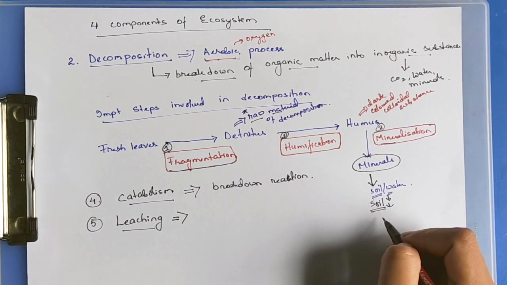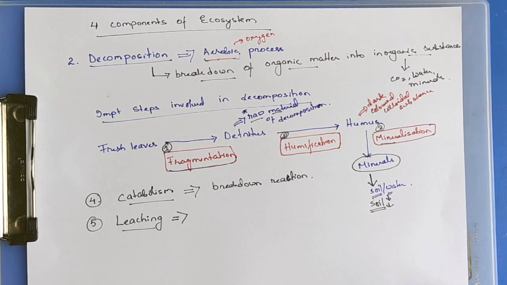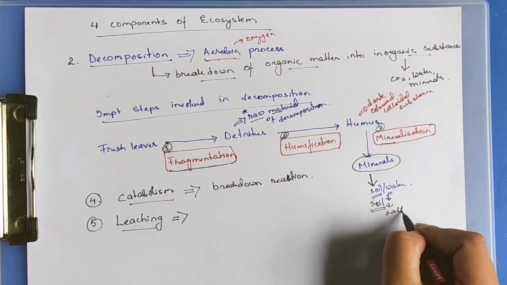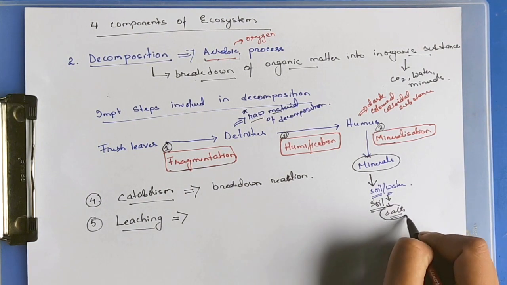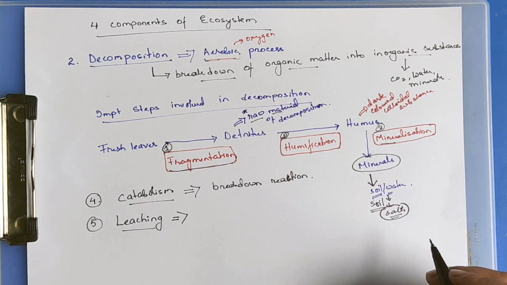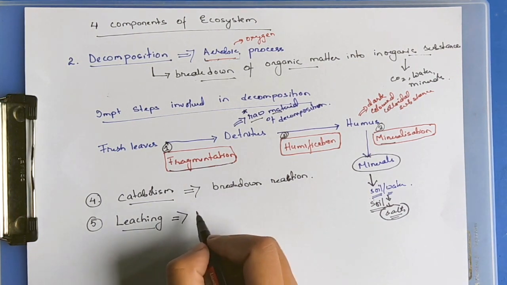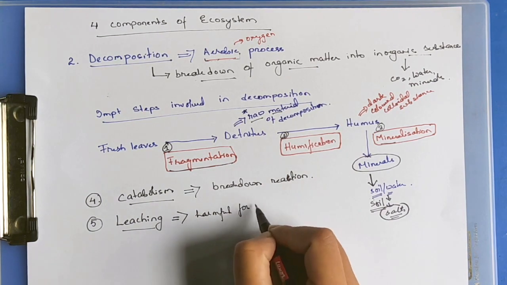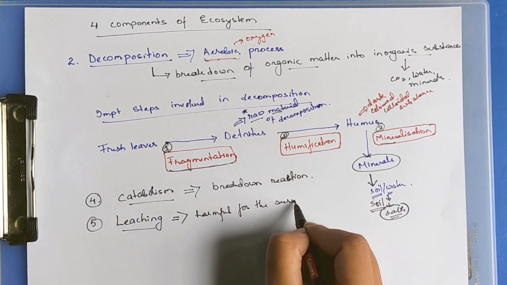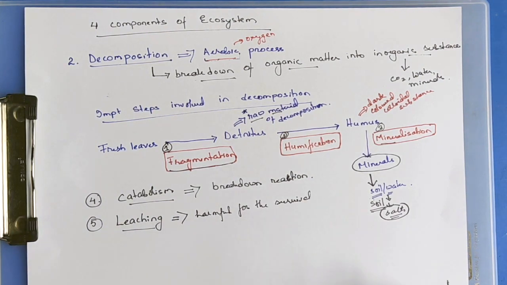They will start converting into salts or solids. The plants are not able to absorb them. So this leaching process is harmful for the survival and growth of the plants, because they are unable to absorb them.